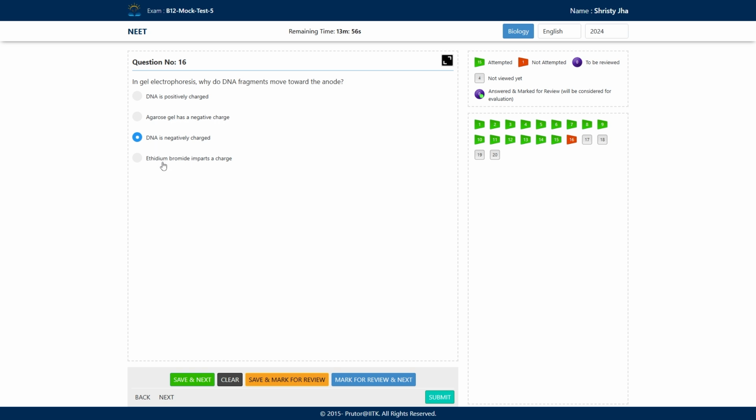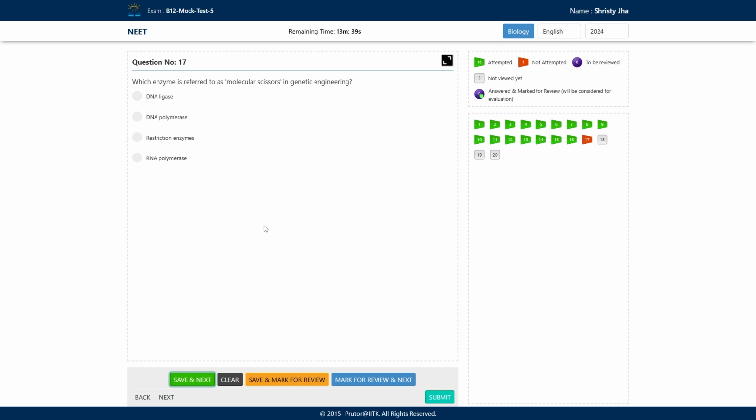Option C, ethidium bromide imparts a charge? Ethidium bromide has nothing to do with charge. It is for staining the DNA. So the answer is the third: DNA is negatively charged. That's why it is moving towards the positive electrode, that is the anode.